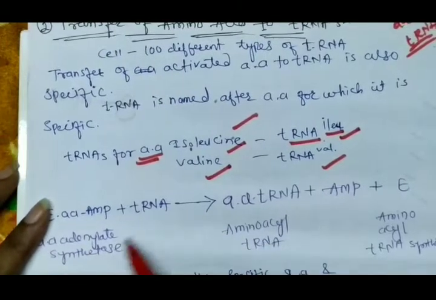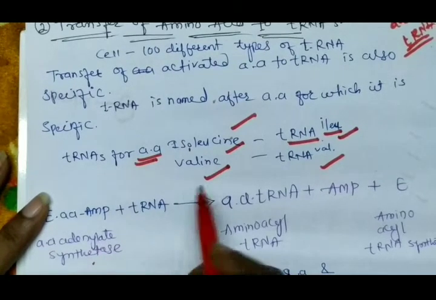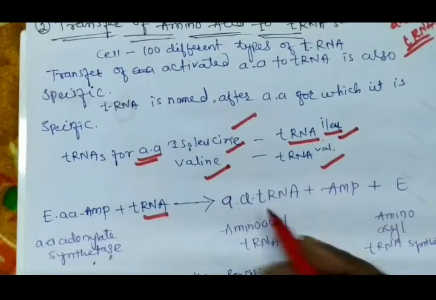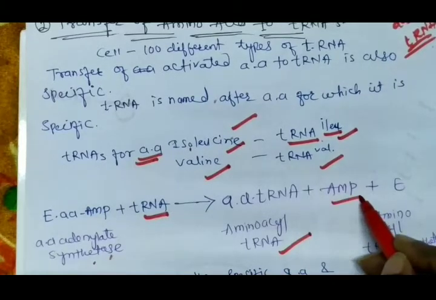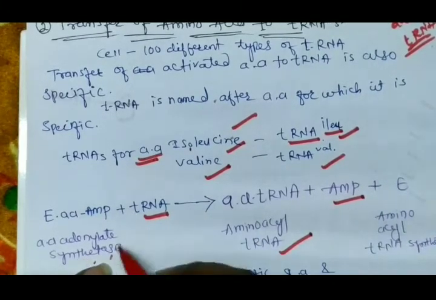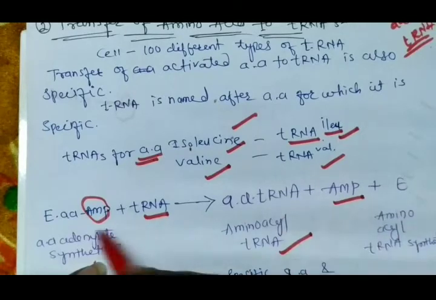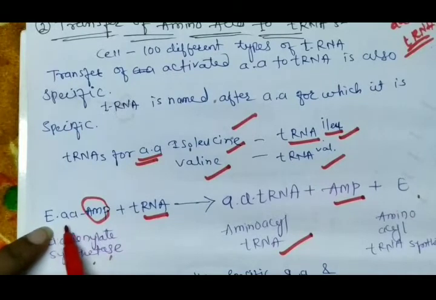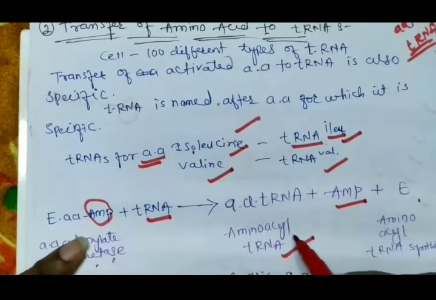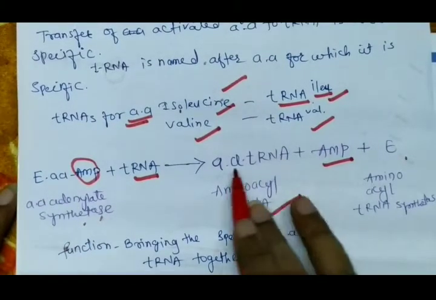Next, the amino acid adenylate synthetase is formed in the activation of the amino acid reaction. Now it binds the tRNA, forms the amino acid tRNA structure, and releases the adenosine monophosphate from the amino acid adenylate synthetase. From this reaction, adenosine monophosphate is removed, and only the amino acid, which is specific, binds to the tRNA and forms the amino acid tRNA, meaning a specific tRNA for the specific amino acid.